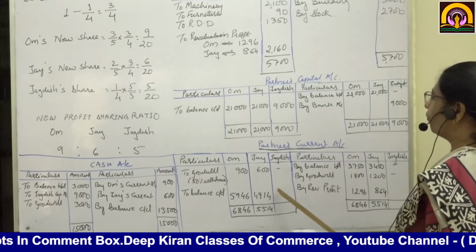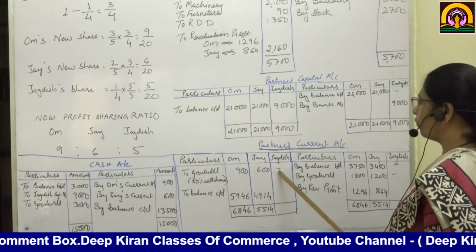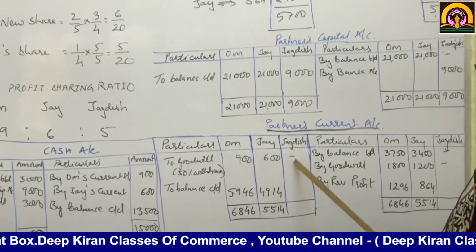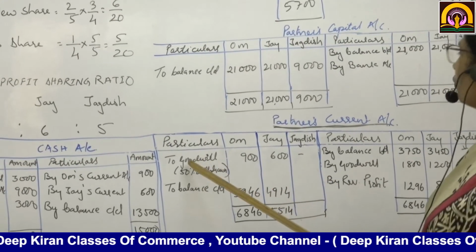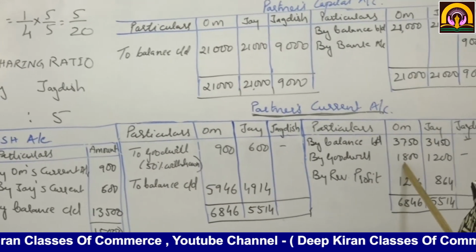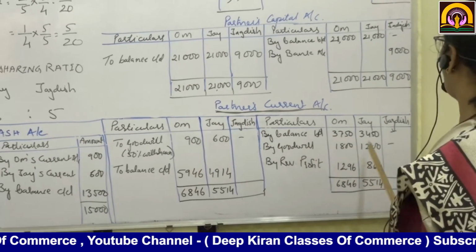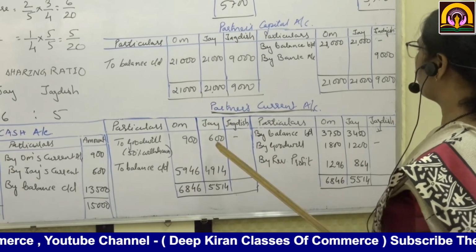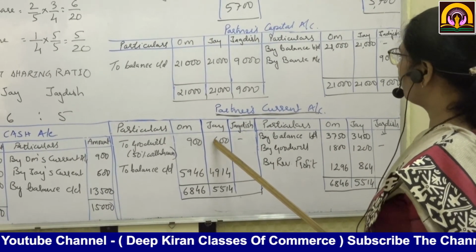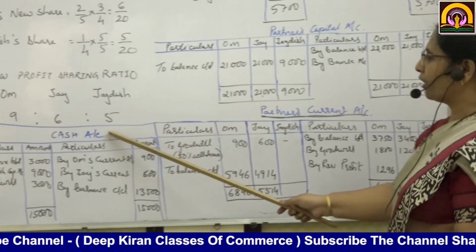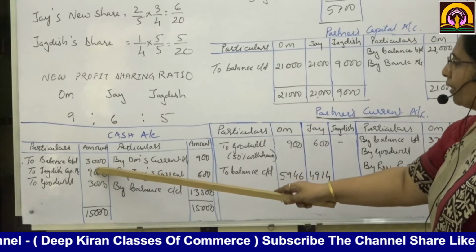Okay. Then what they have said, that 50% of the goodwill is withdrawn. Okay. So see, 18,000 का 50% कितना होगा? 900. और 1200 का 50% कितना होगा? 600. This is withdrawn. Now in the cash account, see, balance 3,000.